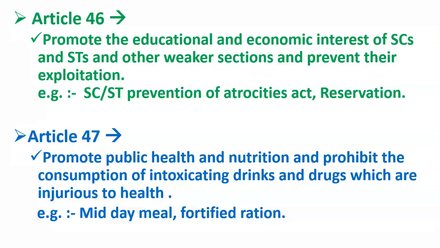For example, what are intoxicating drinks and drugs? Alcohol is an intoxicating drug. So the government should try to prevent the consumption of all intoxicating drinks and drugs which are injurious to the health of people. Why? Because we all know that alcohol is injurious to health. Tobacco is also injurious to health, but then also it is not banned. So Article 47 says that the government should try to ban the use of all the intoxicating drugs. Why?